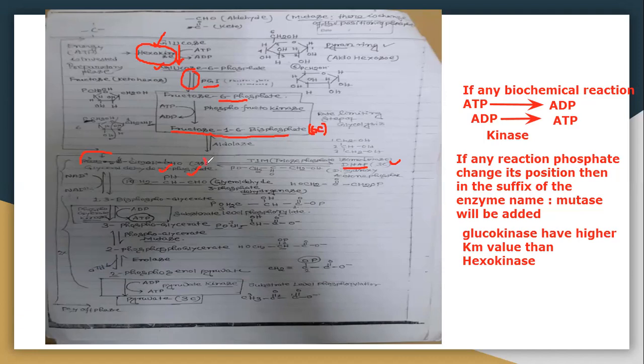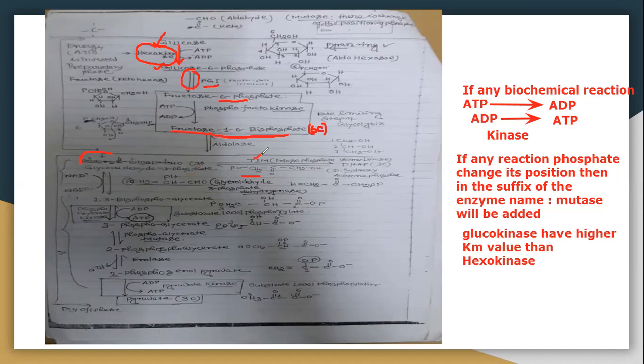Glyceraldehyde 3-phosphate and dihydroxyacetone phosphate are isomers of each other, so the enzyme is triose phosphate isomerase.